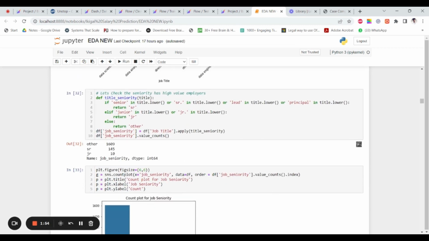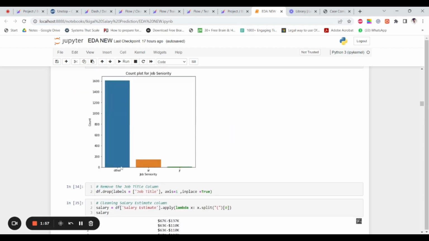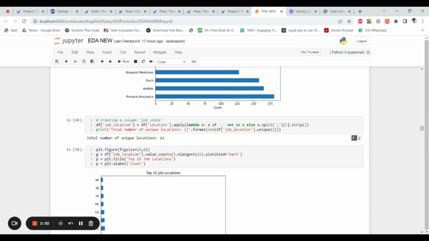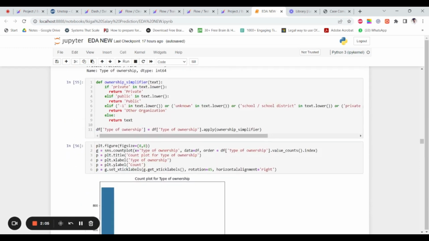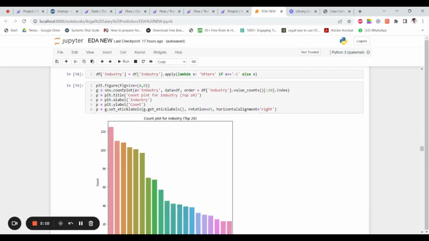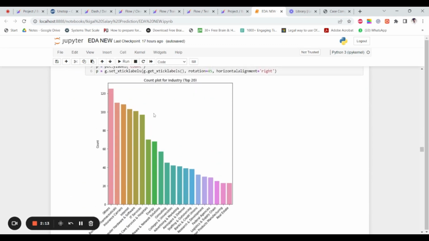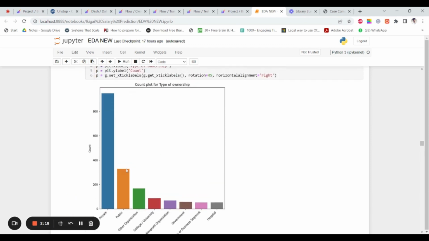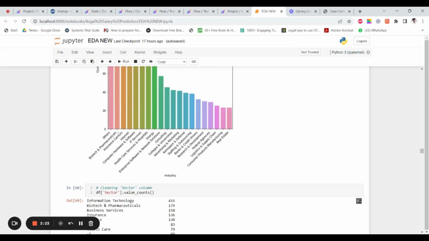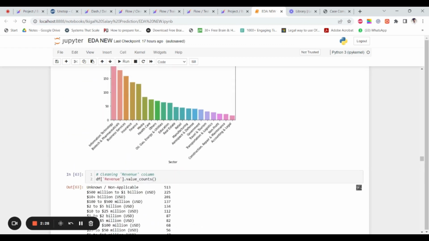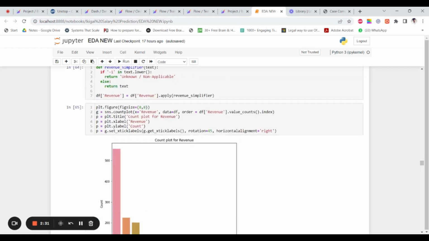Next, we do a similar kind of cleaning for title seniority that gives us senior, junior, and other. We have done a similar type of cleaning for other categorical variables as well. And here we have made some graphs that show which are the most prominent domains or types of ownership, the top 10 industries that appear most frequently, and the top 20 sectors that appear most frequently.